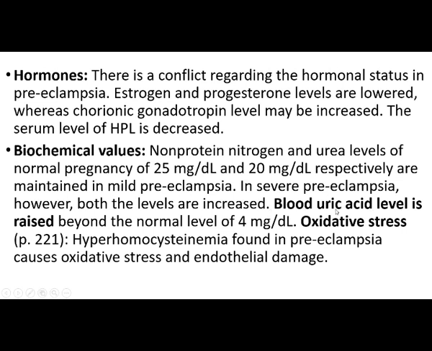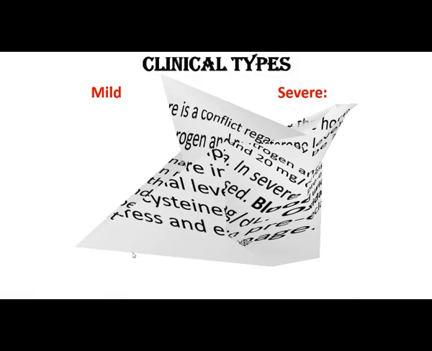Blood uric acid level is raised beyond the normal level of 4 mg per deciliter, and oxidative stress also occurs. Hyperhomocysteinemia found in preeclampsia causes oxidative stress and endothelial damage. So that is about the biochemical changes in preeclampsia.